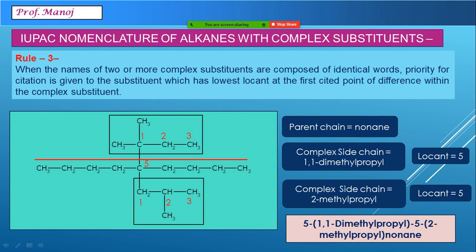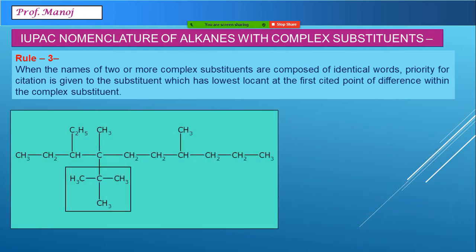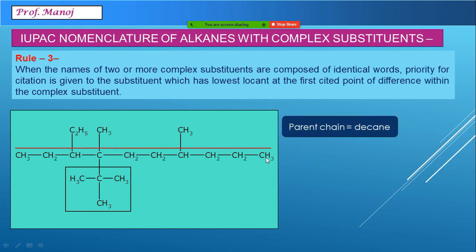I have taken an example here where two complex substituents are present and both were different. What if the complex substituents are the same? That also we will see. Before that, let us practice one more example. 1, 2, 3, 4, 5, 6, 7, 8, 9, 10. So the chain is of decane. Let us name the complex substituent here.